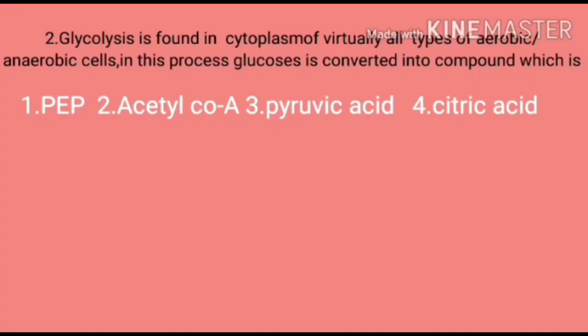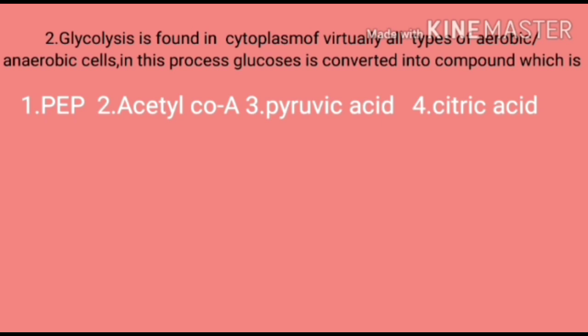Question number 2 is, glycolysis is found in the cytoplasm of virtually all types of aerobic and anaerobic cells. In this process, glucose is converted into a compound which is a common end product of glycolysis in aerobic as well as anaerobic cells. That is the meaning of the question. Options are given here. Option 1, PEP, phosphoenol pyruvic acid. Option 2 is acetyl coenzyme A. Option 3 is pyruvic acid. Option 4 is citric acid.